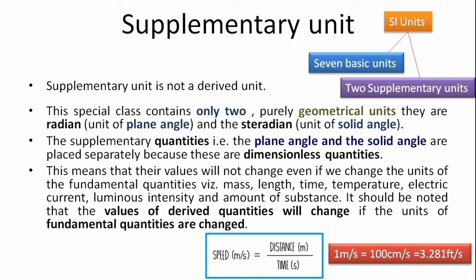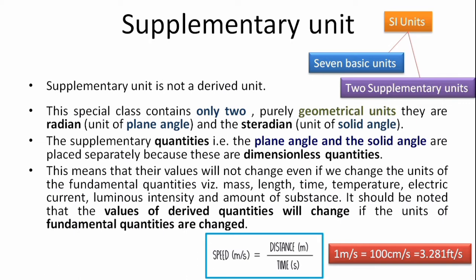Now let us discuss supplementary units. The SI system is divided into 7 basic or fundamental units and 2 supplementary units. This supplementary unit is not a derived unit, and we know that using the 7 basic fundamental quantities we obtain derived units.